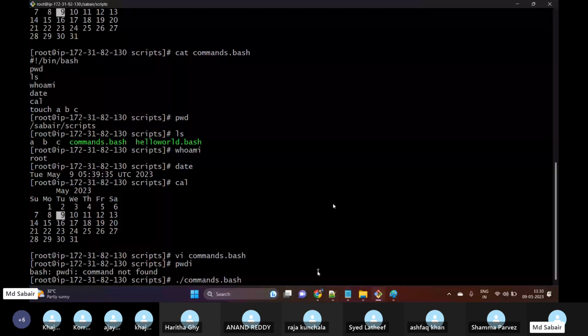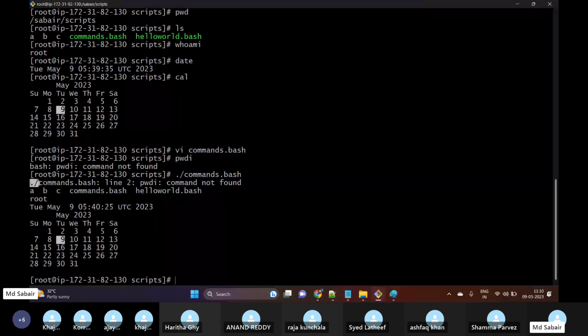Here we can see dot forward slash commands dot bash, line number 2, pwdi command not found. In the output itself we are able to see that there is some problem with line number 2. So always make sure to check the outputs. What I have seen from the last 1 week is no one is checking or reading the output. They are just thinking that this is one error. So always make sure to read the output, because from the output itself you will understand what the issue is. Here we can see that we have an issue in line number 2.